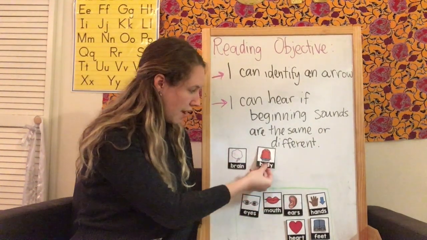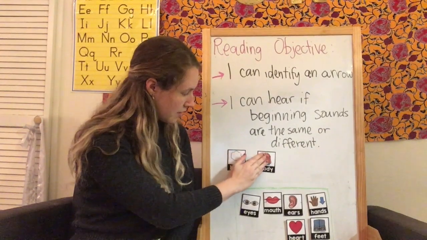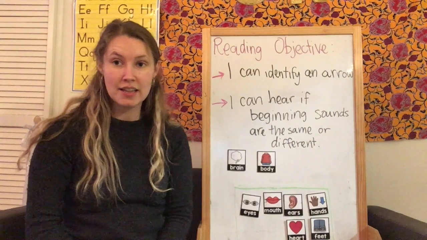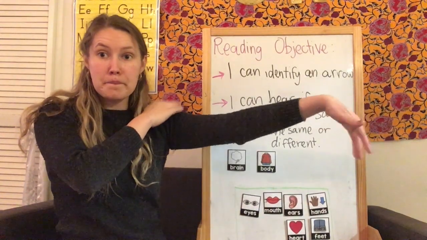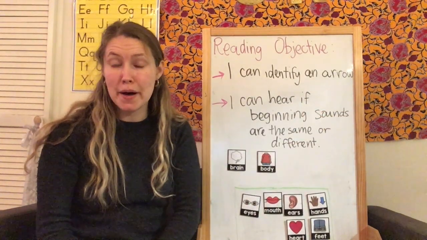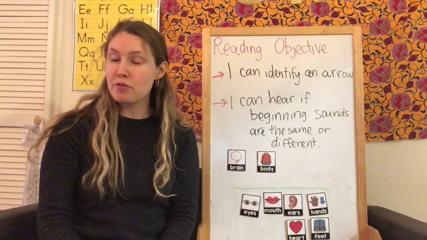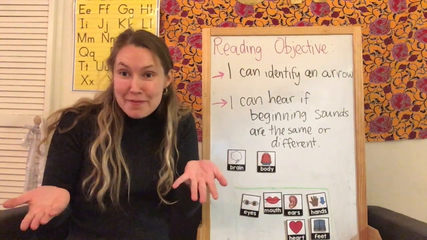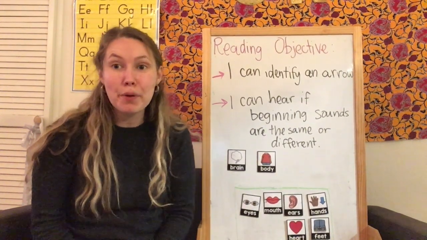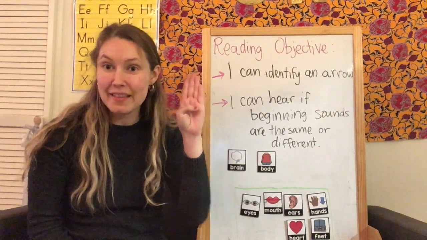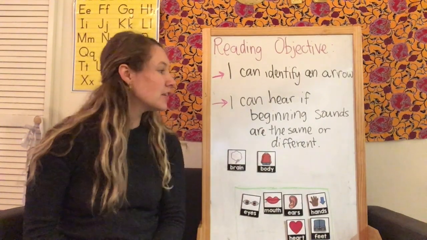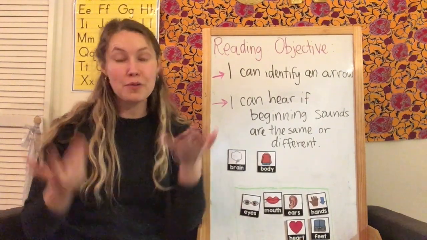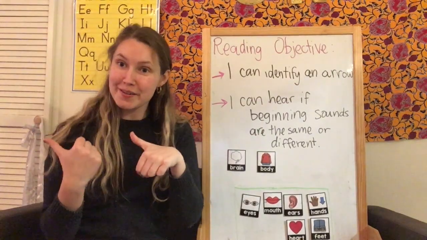What if I put up this word? So now our 2 words are brain and body. Think about the beginning sounds of brain and body. Are they the same or are they different? They're the same, right? They have the same beginning sound. They both start with the letter B, which says b. So today we're going to be seeing some words and deciding if they have the same beginning sound or a different beginning sound. Let's head over to our screen to get started.